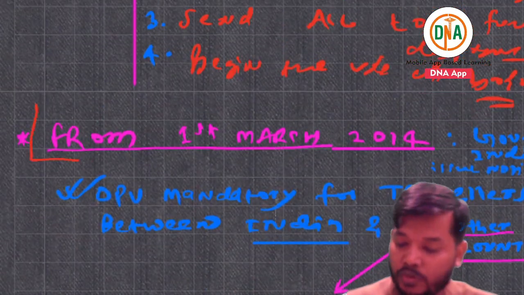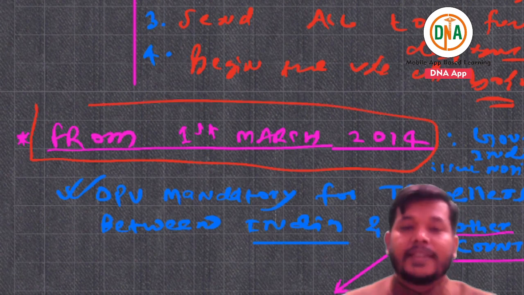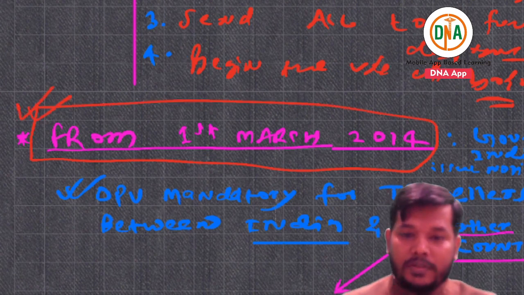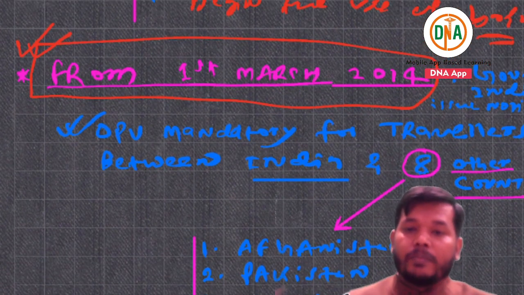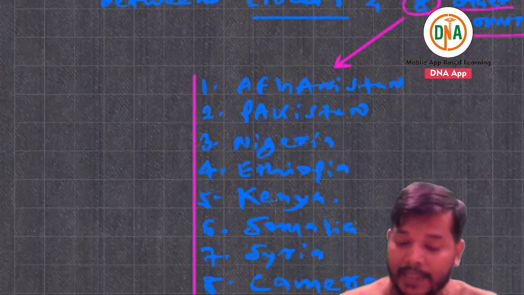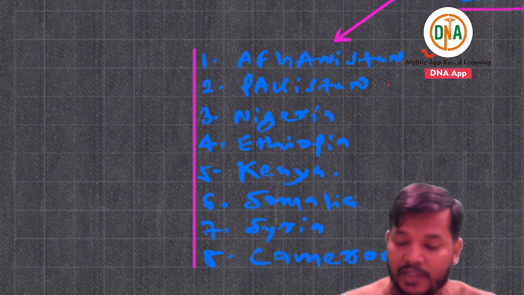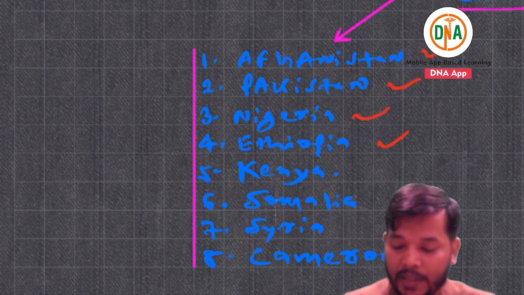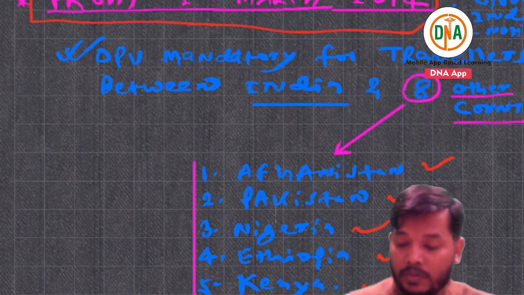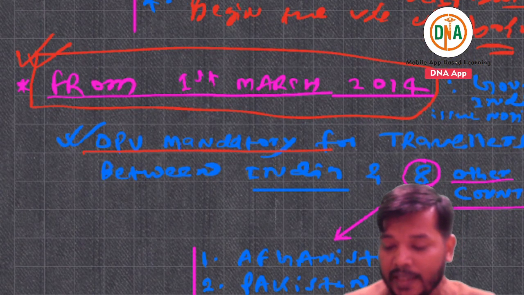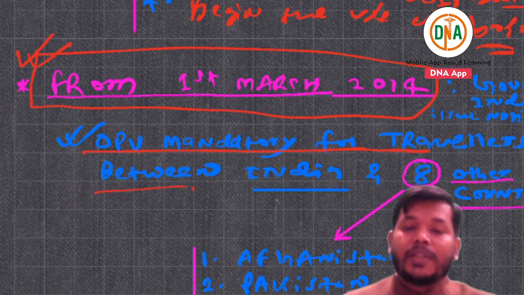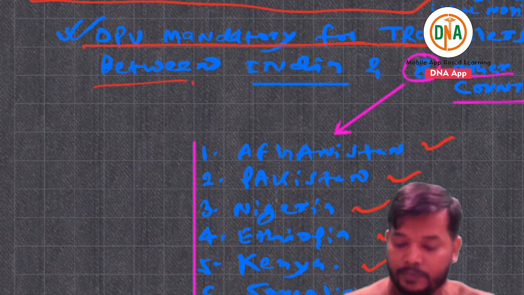From 1st March, the government of India started one initiative, or gave one notice. What is the notice? If someone is coming from 8 countries like Afghanistan, Pakistan, Nigeria, Ethiopia, Kenya, Somalia, Syria and Cameroon, OPV is mandatory for the traveler coming to India.